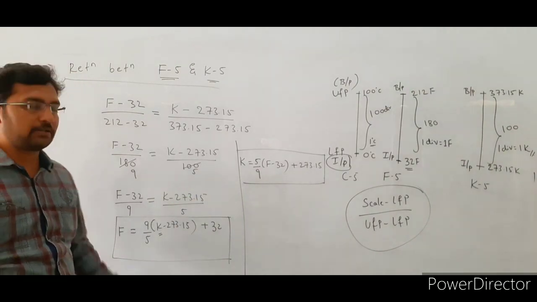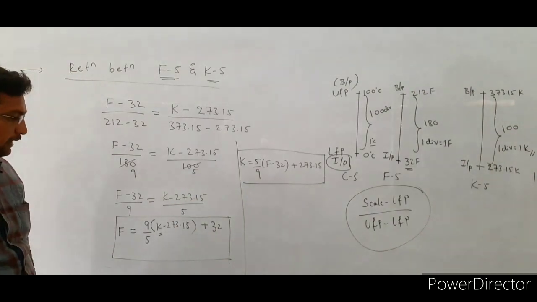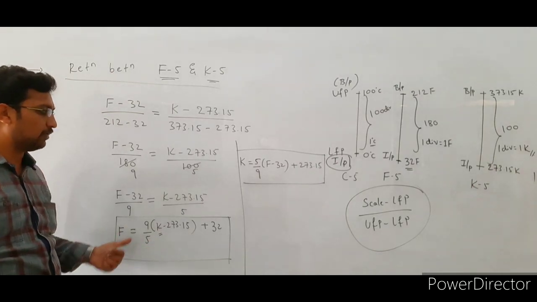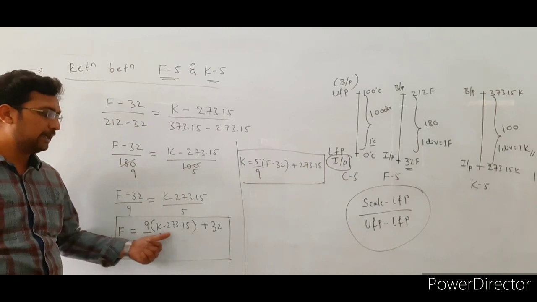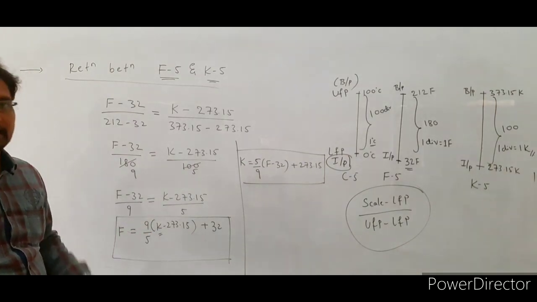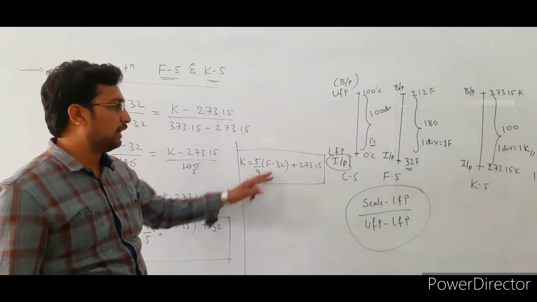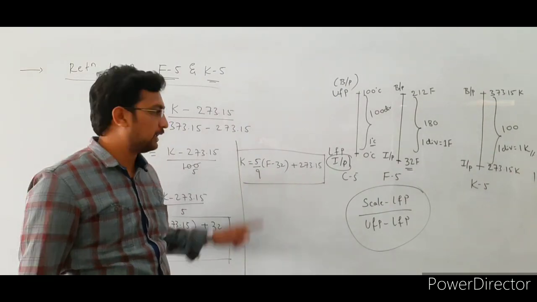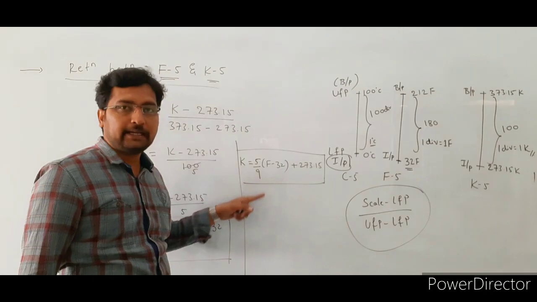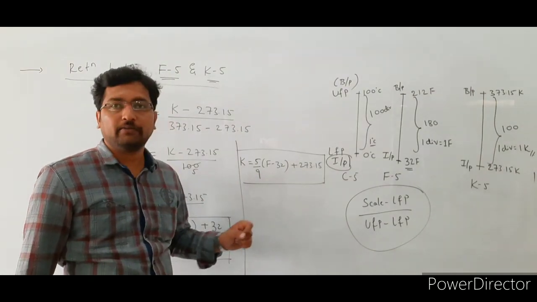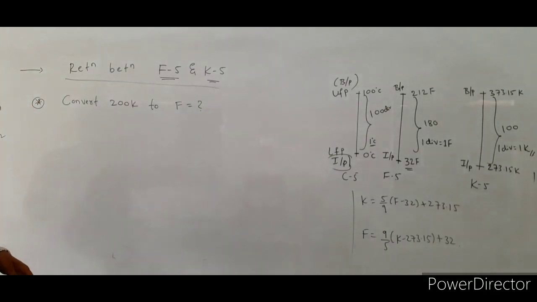So these two formulas are very important. The first formula is the conversion of Kelvin scale reading to Fahrenheit scale reading. That formula is F is equal to 9 by 5 bracket of (K - 273.15) plus 32. And the second formula is used to convert Fahrenheit scale reading to Kelvin scale reading. That is K is equal to 5 by 9 bracket of (F - 32) plus 273.15. See the example here.